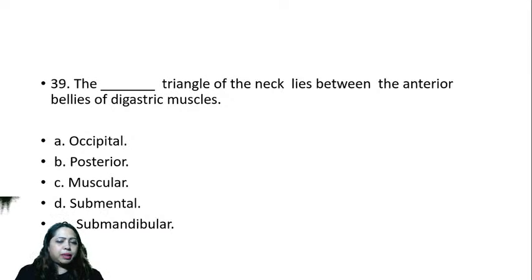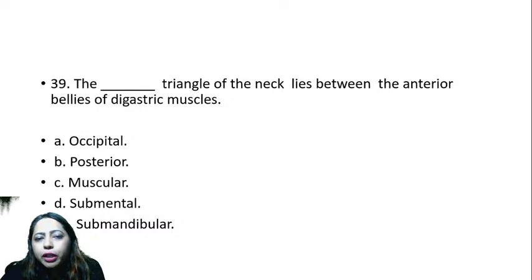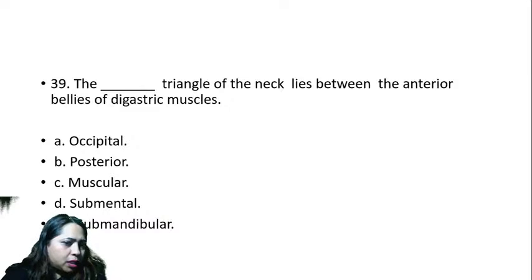Yes, Akshit Bhatt says it is nerve to mylohyoid. You are so right. Okay, the triangle of the neck that lies between the anterior and posterior belly of digastric. Which triangle lies there? First of all, it's a part of which triangle?